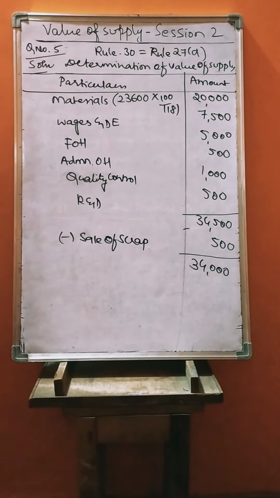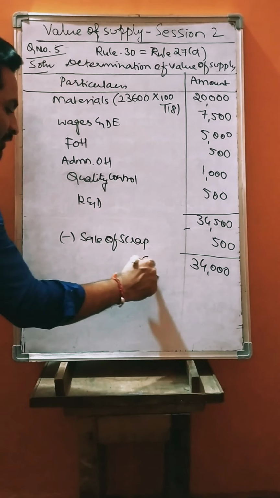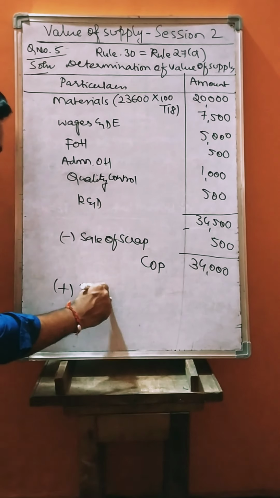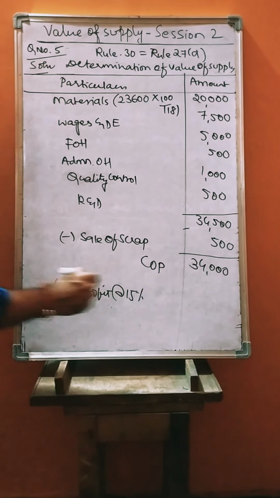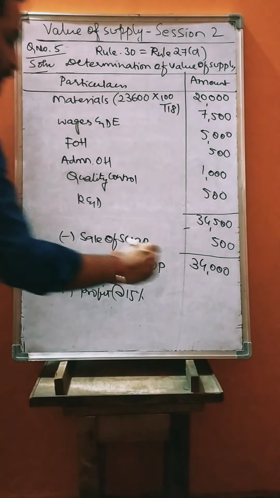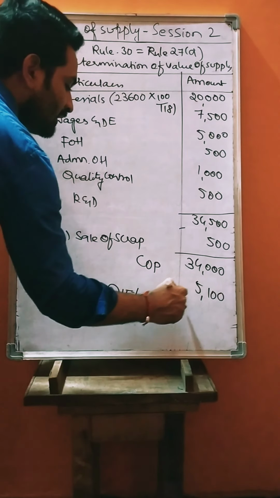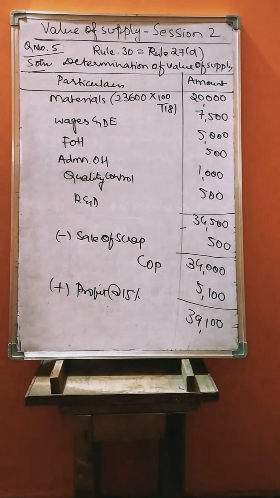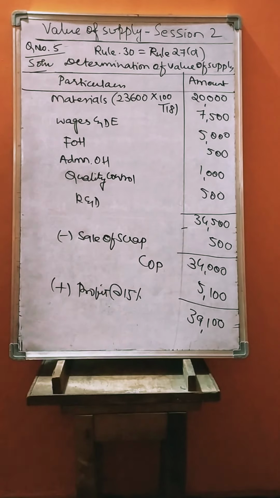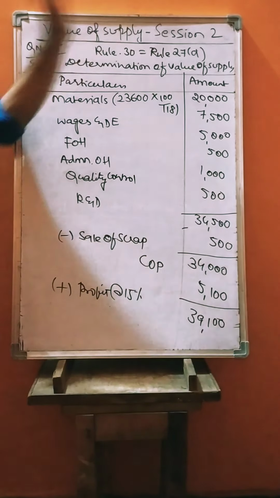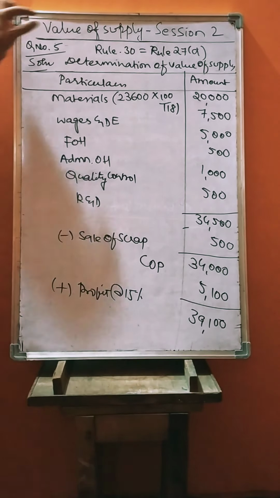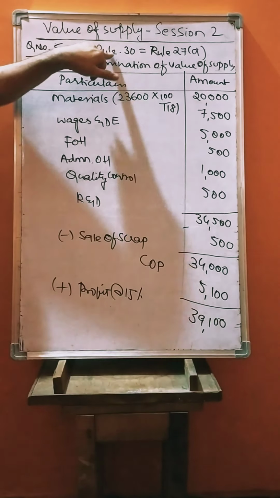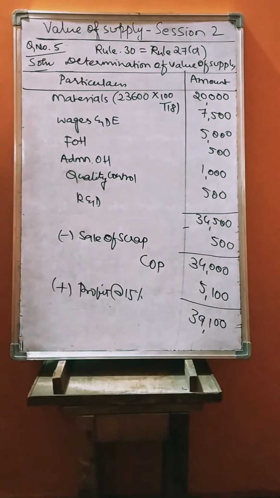So this 34,000 will be taken as cost of production. For this we need to add profit margin at 15% of 34,000. That comes to 5,100. So 5,100 after adding as profit, 39,100, that will be taken as value of taxable supply in rule 30, which is similar to rule 27 subsection D. So why do we apply rule 30? Because all the cost elements are given. Whenever cost elements are given, both the rules are applied. Rule 30 as well as rule 27 subsection D.